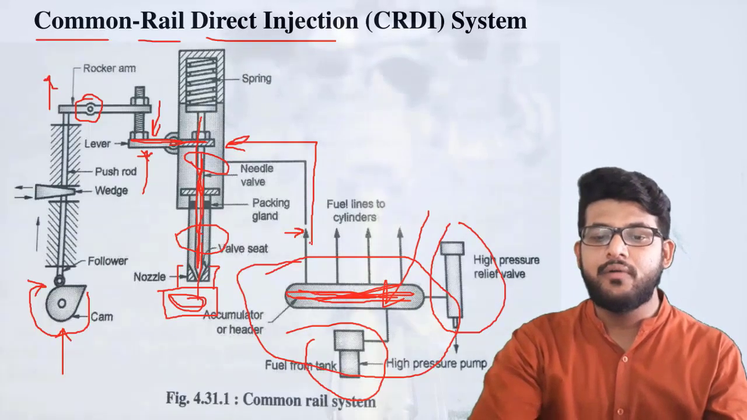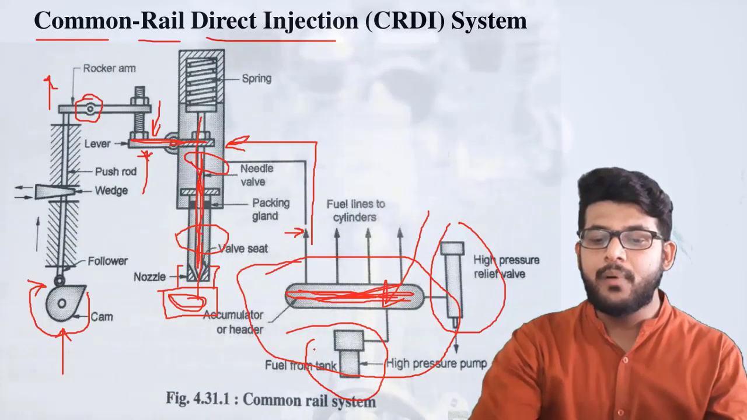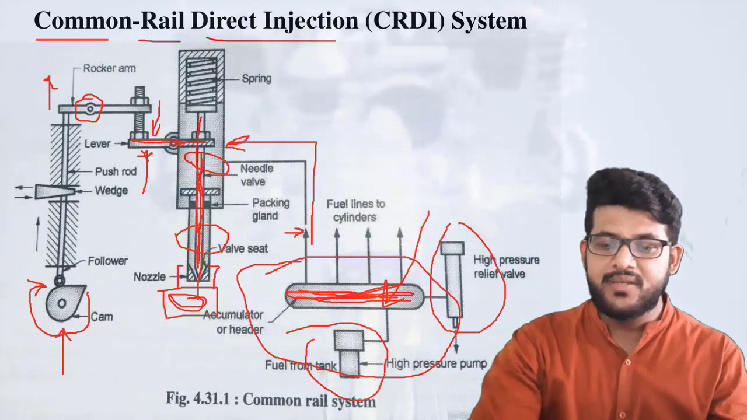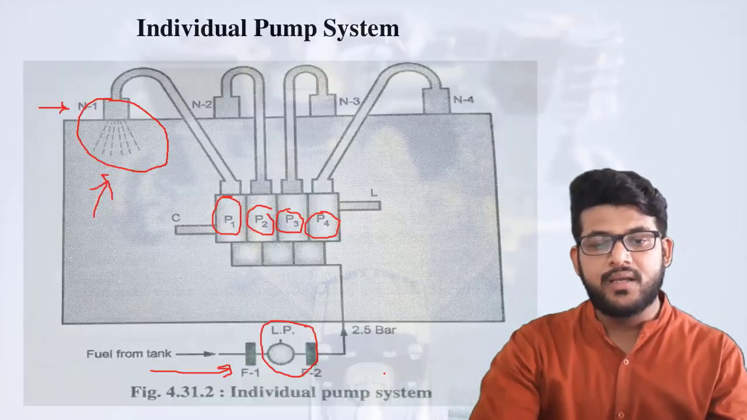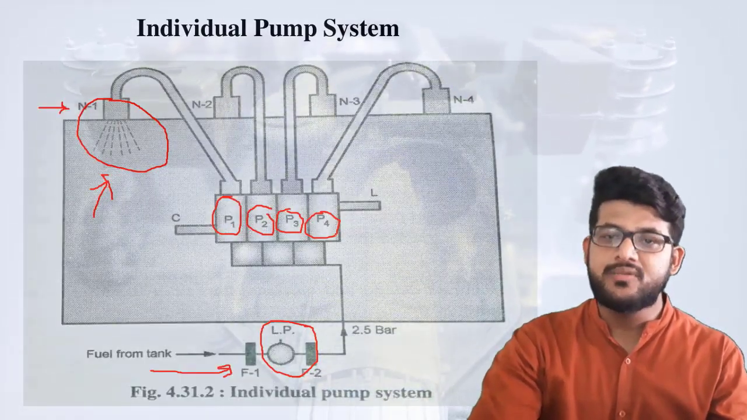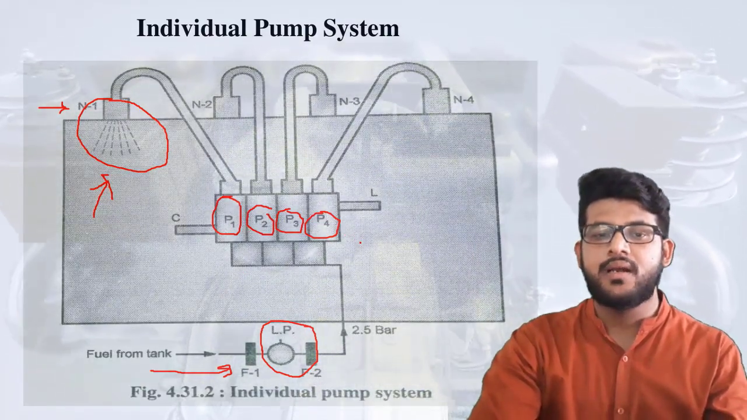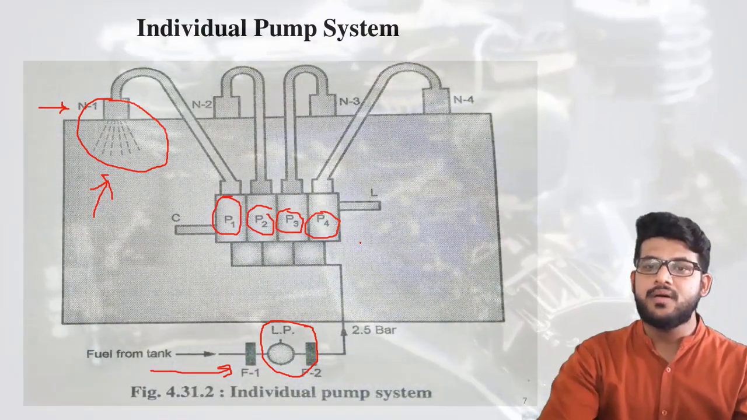In CRDI what we are doing? In CRDI only one pump is given. See, only one high pressurized pump is given, but in this system the number of pumps given depends on the number of cylinders. So it was the individual pump system.